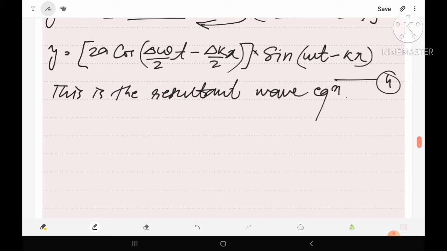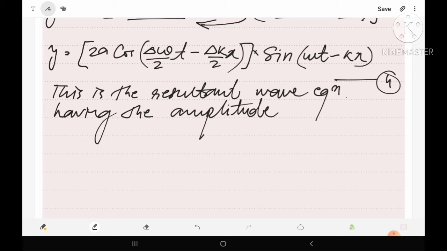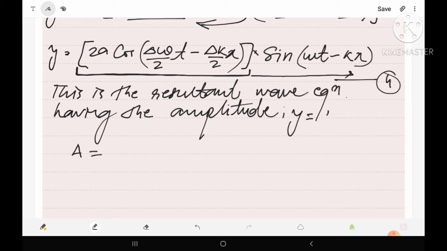This is the resultant wave equation having the amplitude A. If we compare this equation with the general form of the wave equation, y equals a sine (omega t minus kx), then obviously, leaving the sine term, the remaining term is the amplitude.